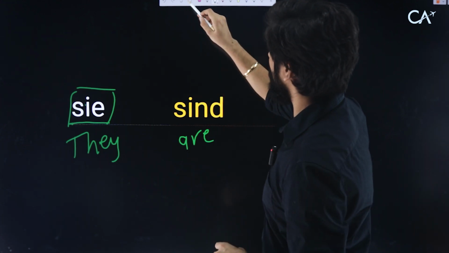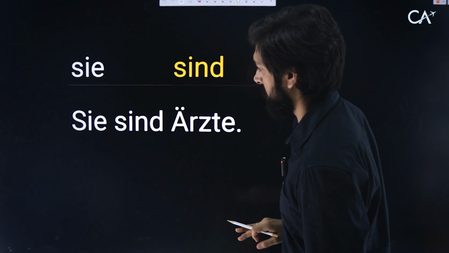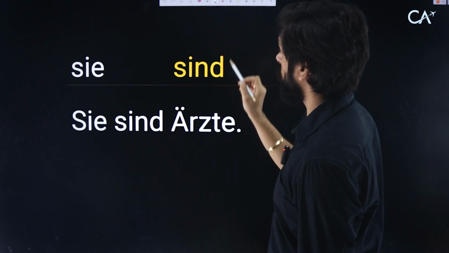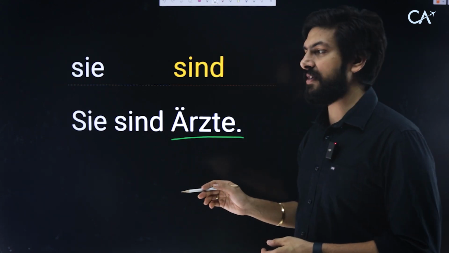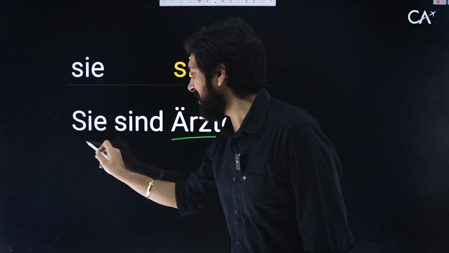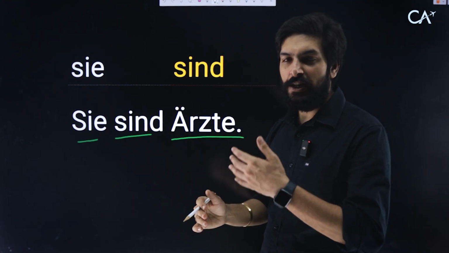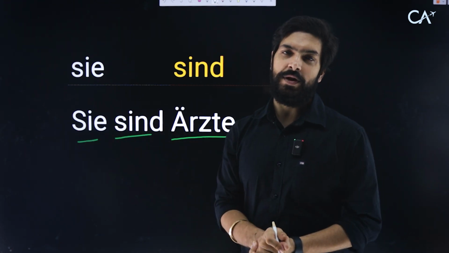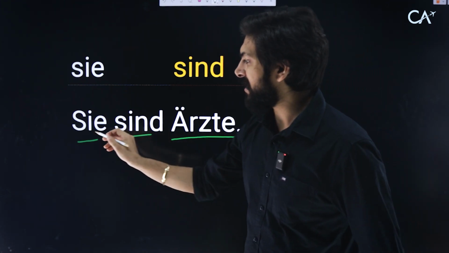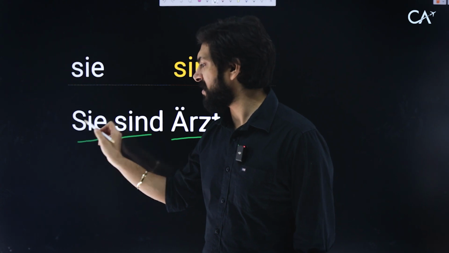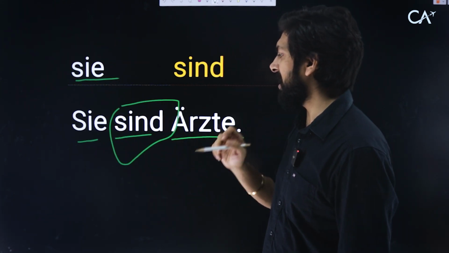Okay. So let's have an example of Sie sind. Sie sind Ärzte. Now this is again a difficult one. They are doctors. Arzt is doctor. Ärzte is the plural of doctors. So Sie sind Ärzte. That means they are doctors. Like we had a meeting with the doctors. We were teaching them German. So we can say that. Sie sind Ärzte. Now why is it not capital? I mean not small, because it is the first letter. Otherwise it is capitalized. But from this one itself, we can say they are doctors.